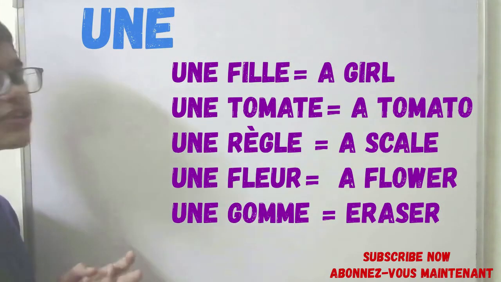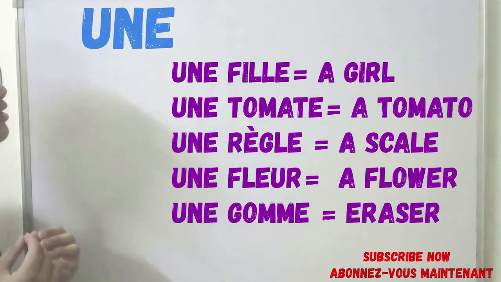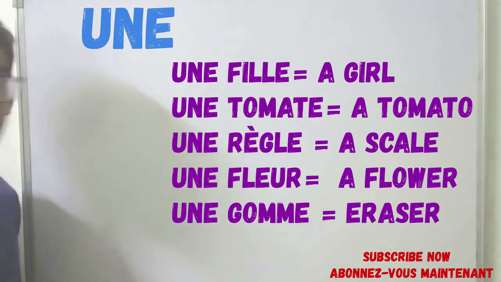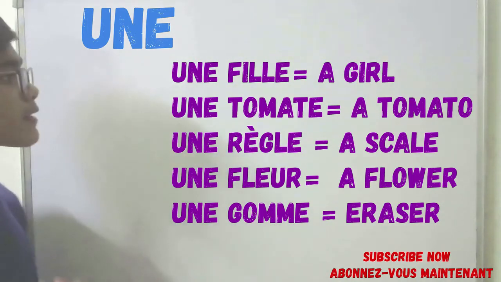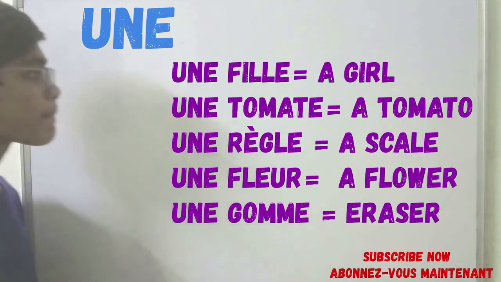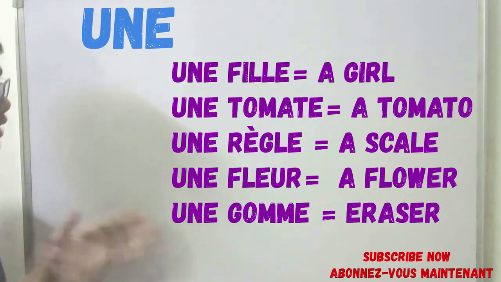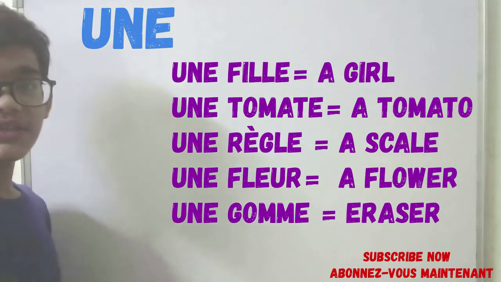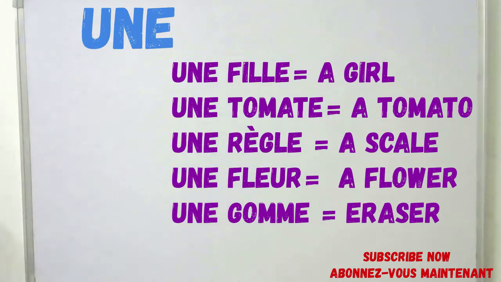Now let's come to une. Une is added before a feminine gender word. Now let's see the examples. Example like une fille. Une fille means a girl. And more examples like une tomate. Tomate means tomato. And une règle, a ruler. Une règle. Une fleur means a flower. Okay, and une gomme.